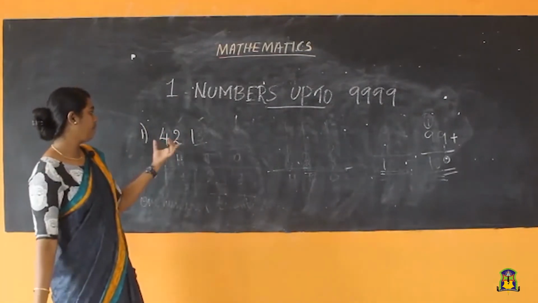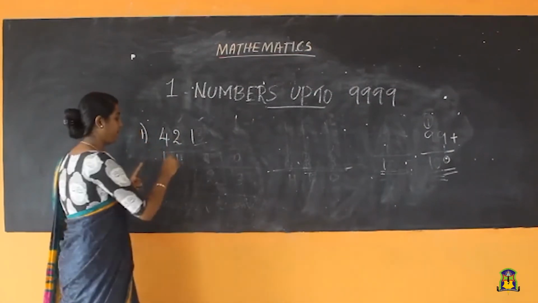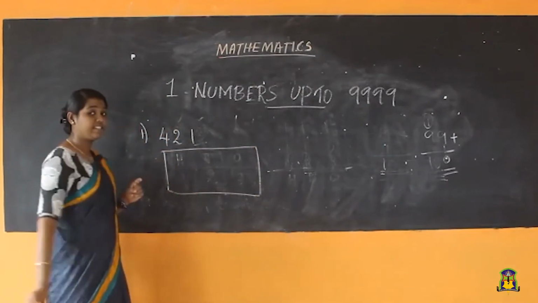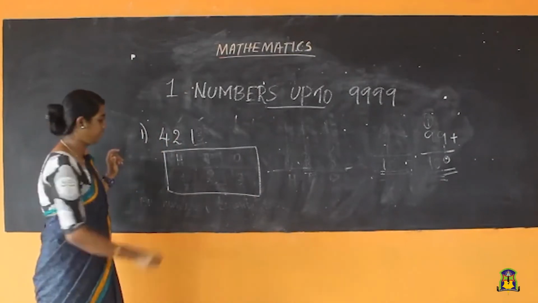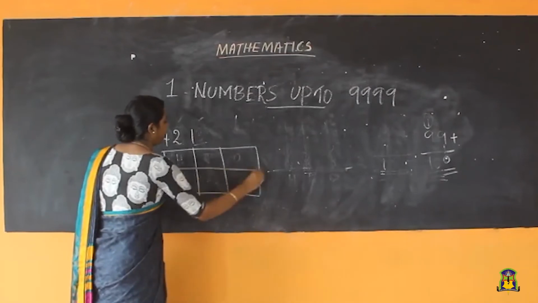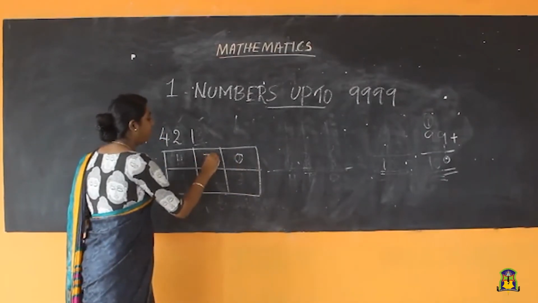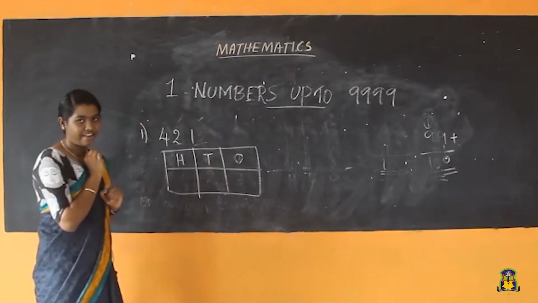So here I am going to give this number. When you are given the number, first of all you need to draw the place value chart. How many digits are here? 1, 2, 3. 3 digits. So 3 columns you need to draw. First column will be ones, second column will be tens, third column will be hundreds.